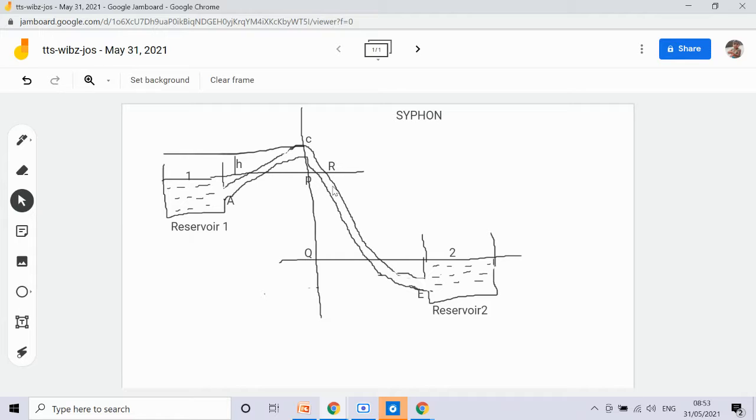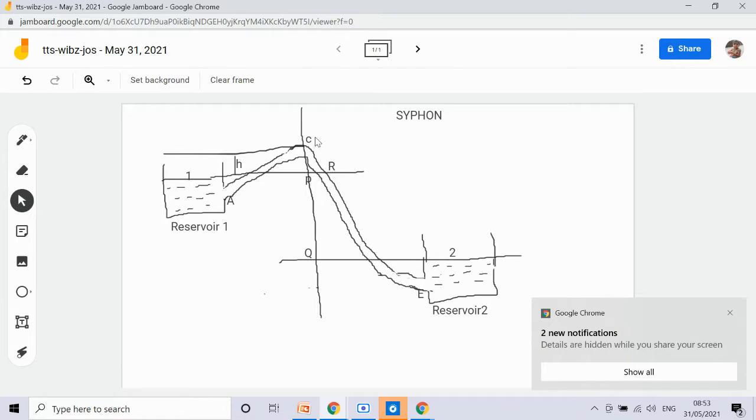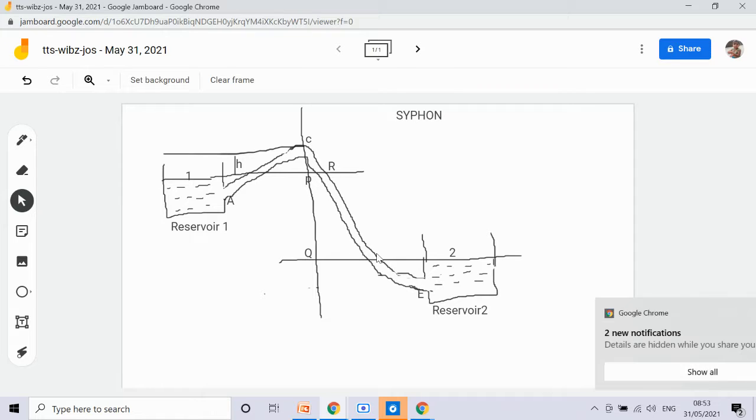So this causes the liquid from reservoir 1 to be forced up to C, and a continuous flow would take place.